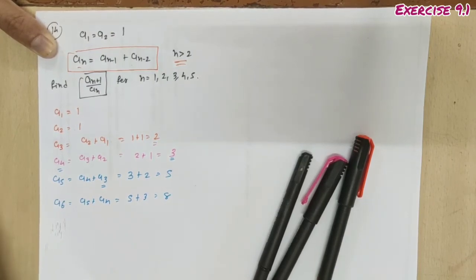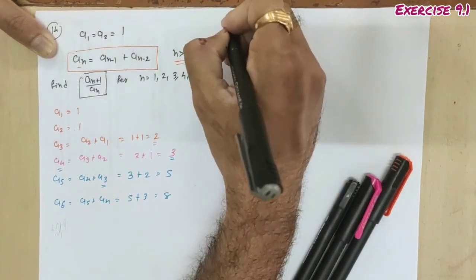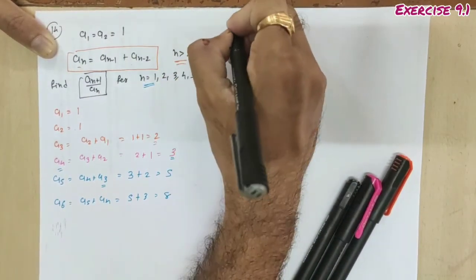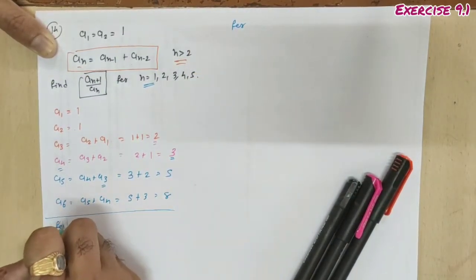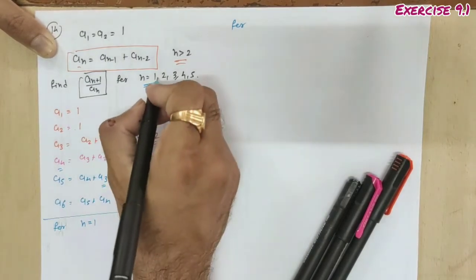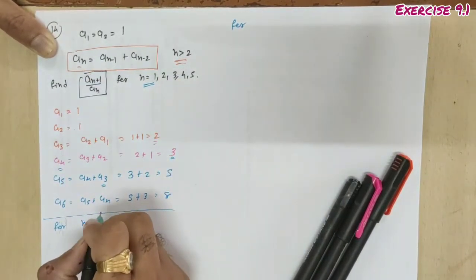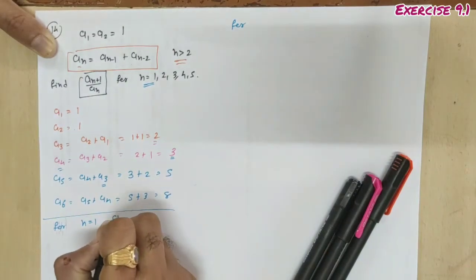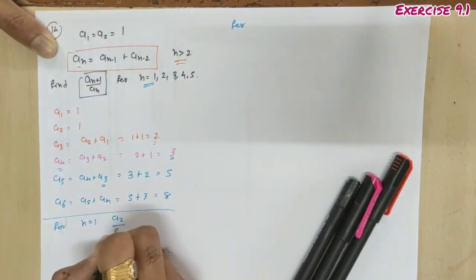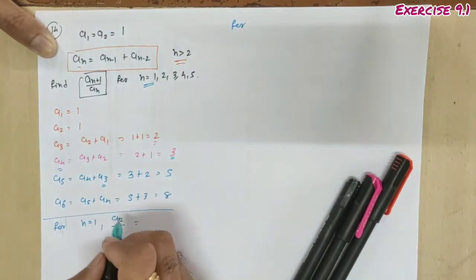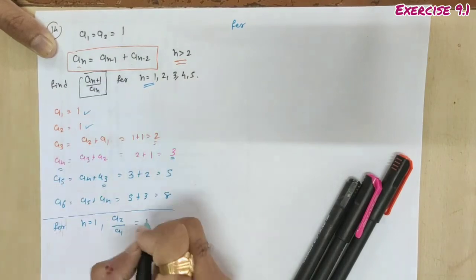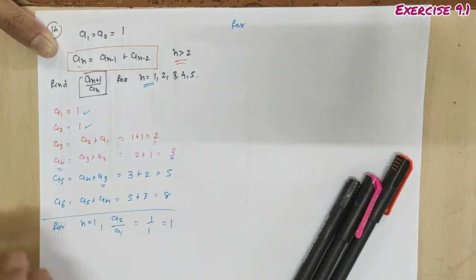So now let's start with our answer. So for n equal to 1, let's start from here. If you are taking n equal to 1, what are we getting? You have to find the ratio of a2 upon a1. What is a2? 1. What is a1? 1. It is 1 by 1 equal to 1. Clear? You have to find the ratio, that is a(n+1) upon an.